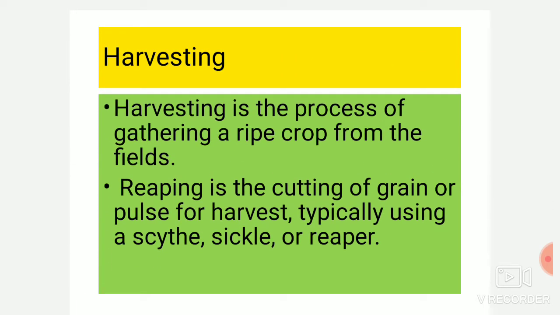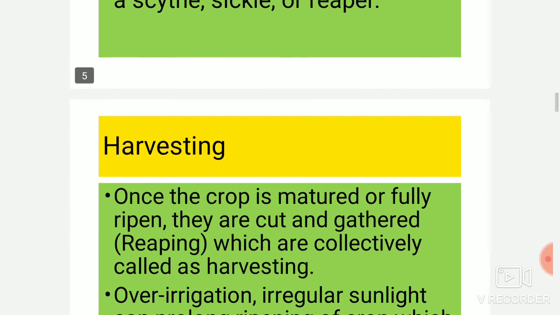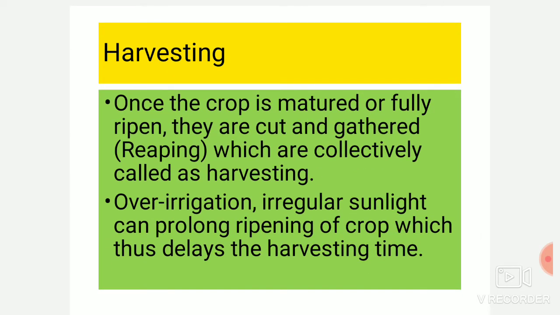Now after we have done the weeding, our crops are getting mature day by day. So now our crops are fully matured for the harvesting. Harvesting is the process of gathering a ripe crop. Ripe means matured crop from the field. Reaping is cutting of the grains or pulses for harvest, typically using a scythe, sickle or the reaper. Once the crop is matured or fully ripened, it is cut and gathered, which is collectively called harvesting.